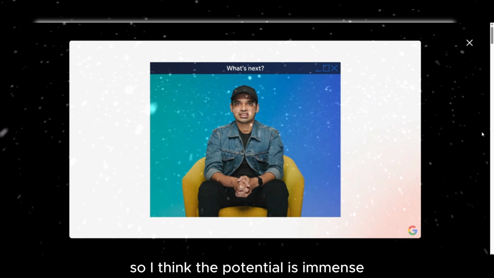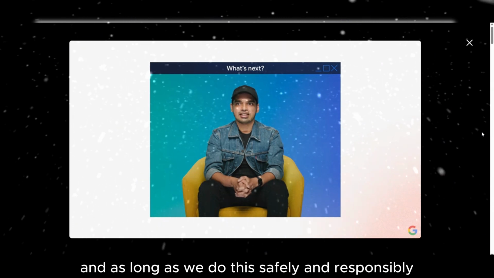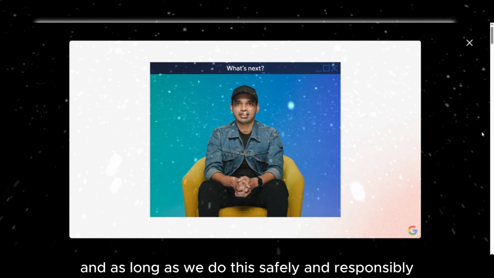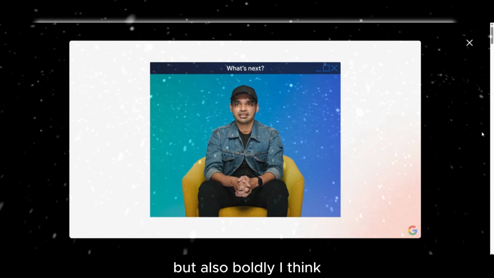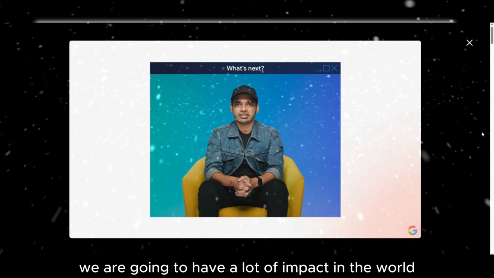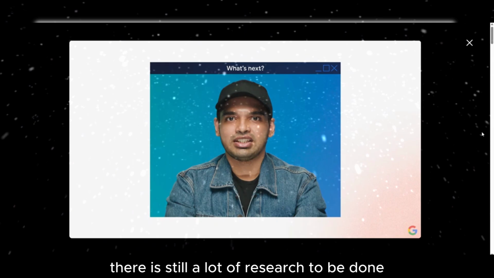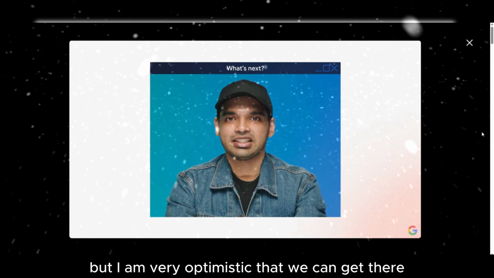So I think the potential is immense. As long as we do this safely and responsibly, but also boldly, I think we're going to have a lot of impact in the world. There's still a lot of research to be done, but I am very optimistic that we can get there.